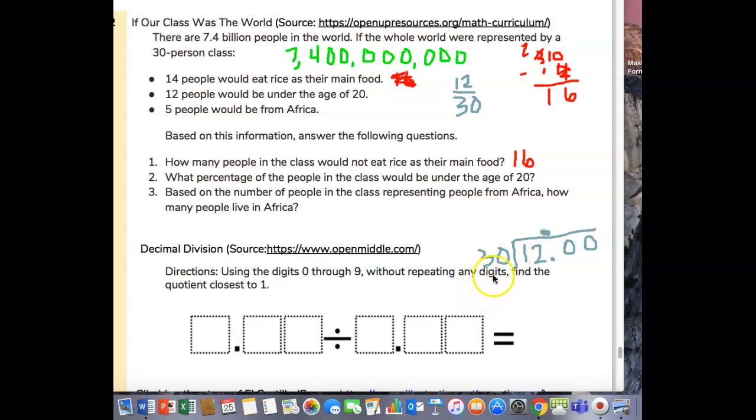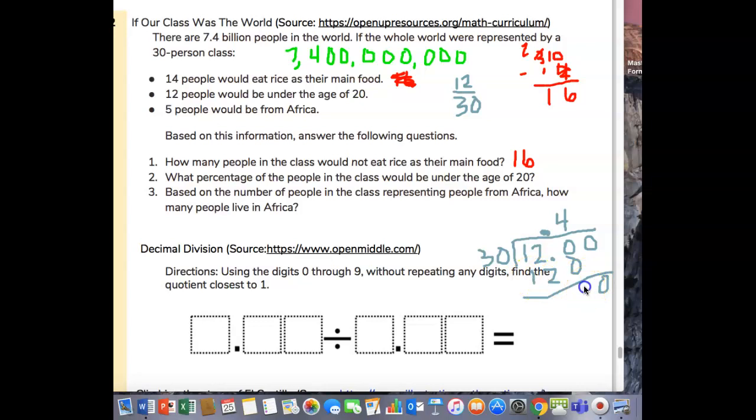So how many 30s are in 120? Well, you can think how many 3s are in 12. We know that's 4. So if there's 4 3s in 12, there's probably 4 30s in 120. So 4 times 0 is 0. 4 times 3 is 12. Draw your line, bring down your 0.